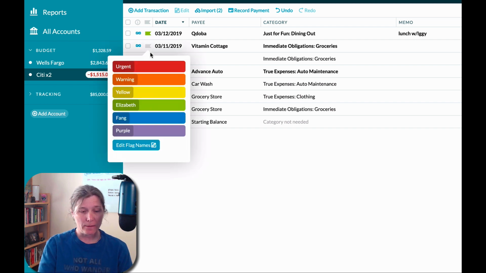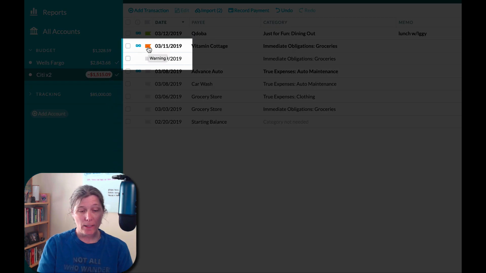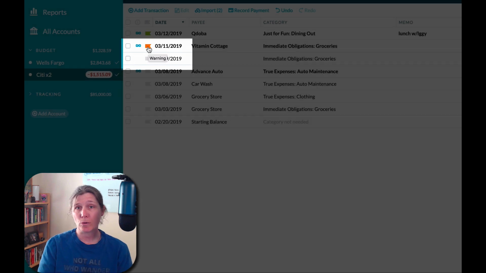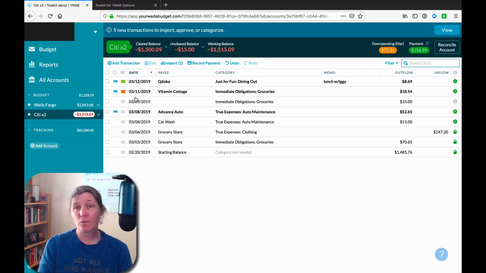Or if I tag it as warning and I hover over the orange flag, it reminds me that I named orange as warning. So it's a pretty cool setting, but don't forget, you can't expect it to transfer from computer to computer or browser to browser or withstand you clearing the cookies out of your browser history.